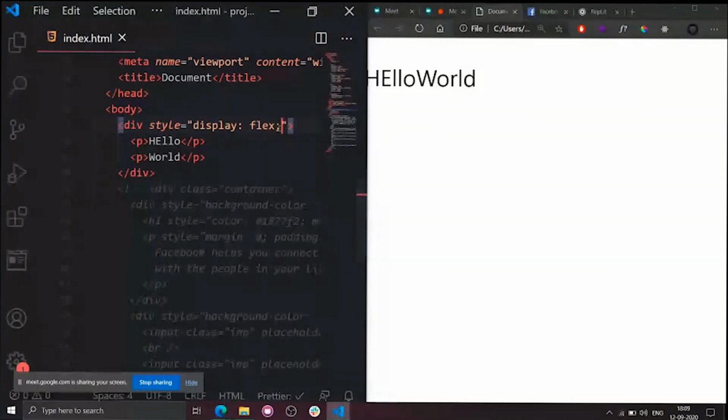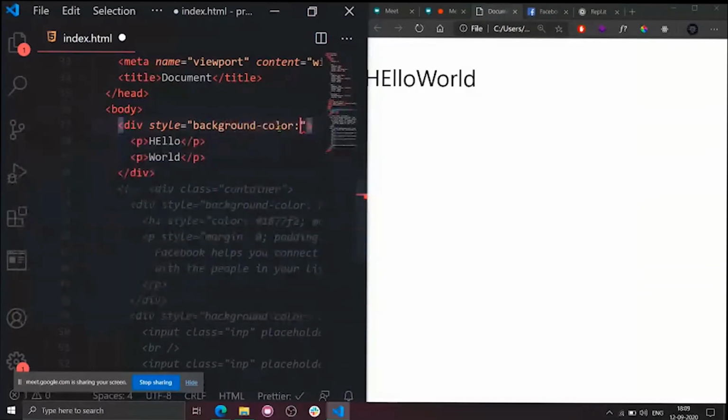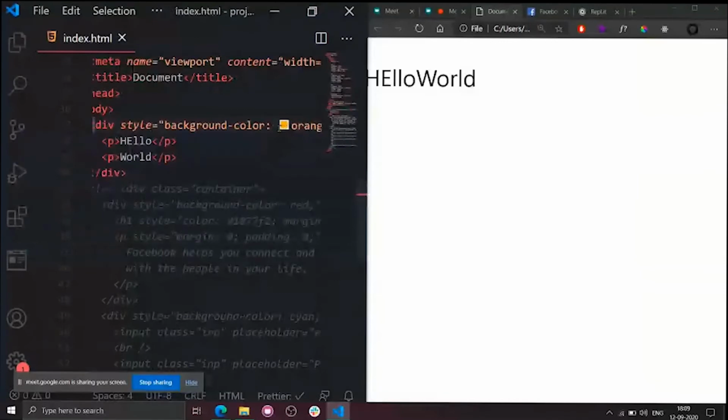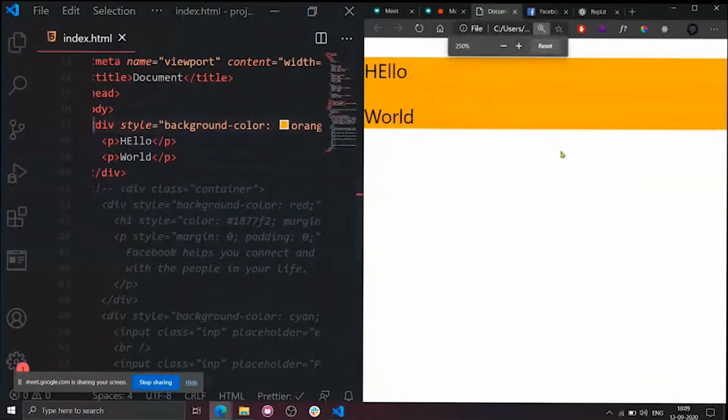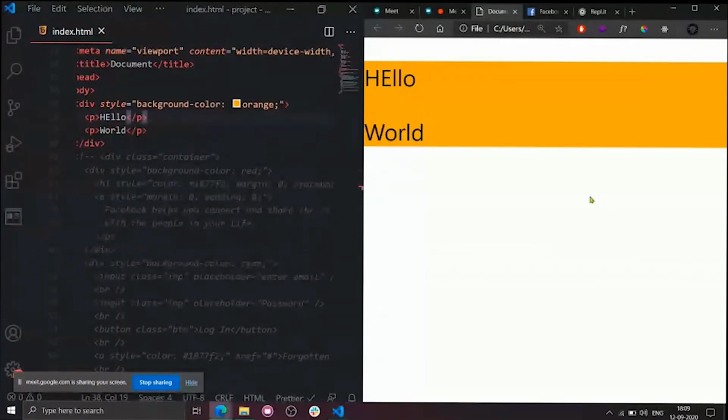Please observe. Without display flex, I will add a background color to understand how much area this div tag occupies. So, orange. As you can see, by default the div occupies the entire width. This is the entire width, right? Starting from here, it is taking up to here.